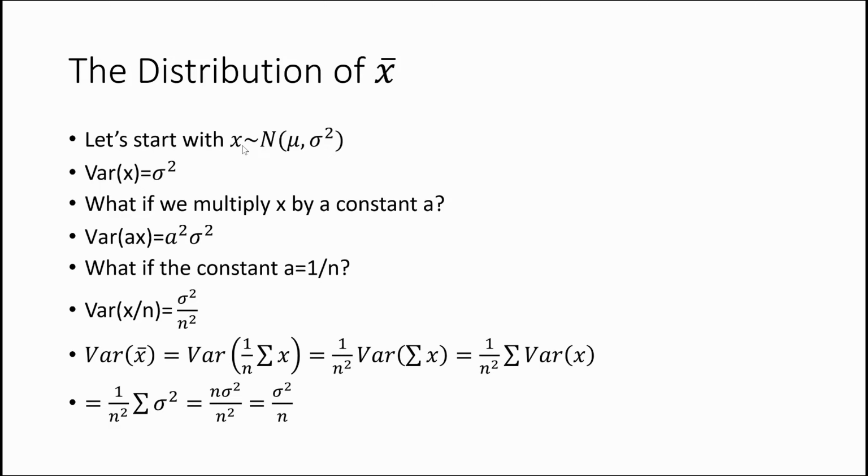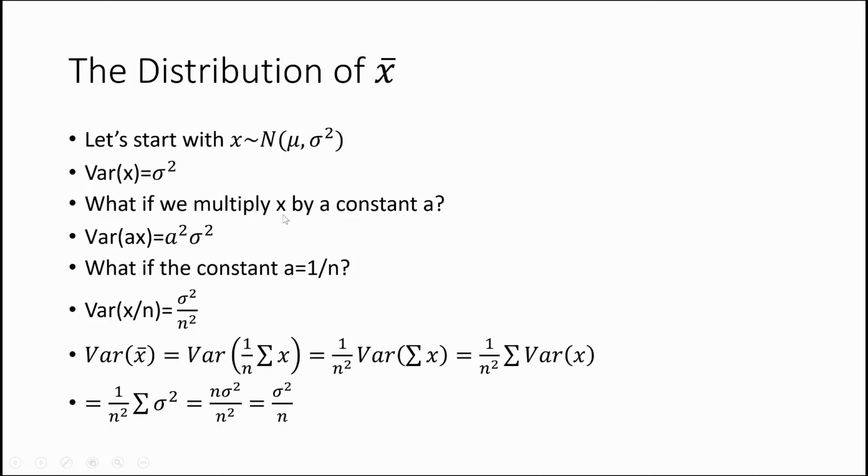And this doesn't have to be true, but for simplicity of the math, it works out a little bit nicer. So let's say that our original x still has a mean of mu, and it still has a variance of sigma squared. We're going to use this variance function, and this variance function simply says: tell me what the variance is of the random variable that's inside the parentheses. In our case, we're saying tell me what the variance is of x. Well, we already know it's sigma squared.